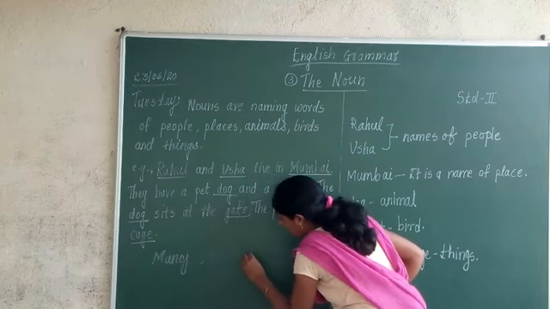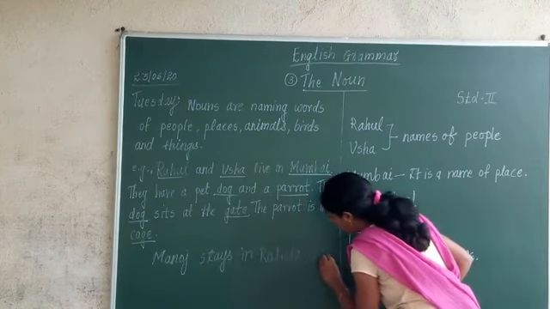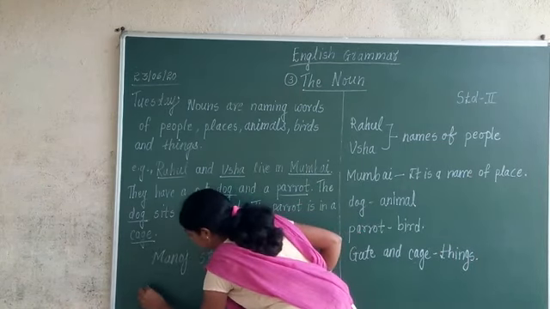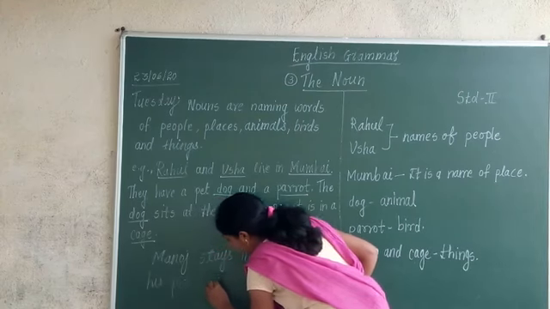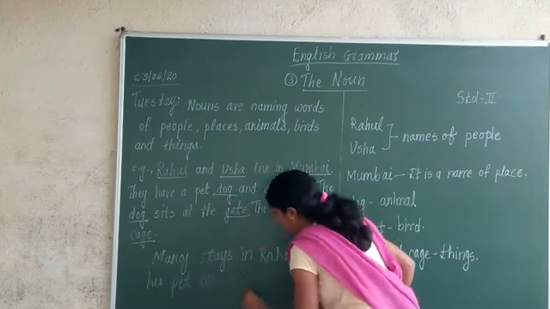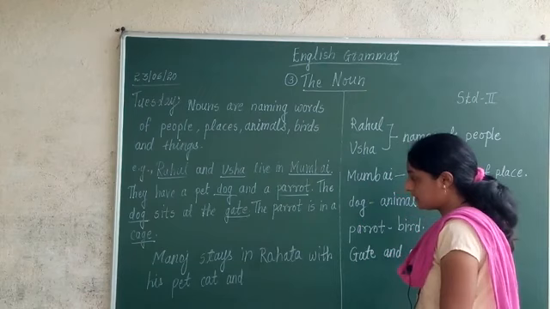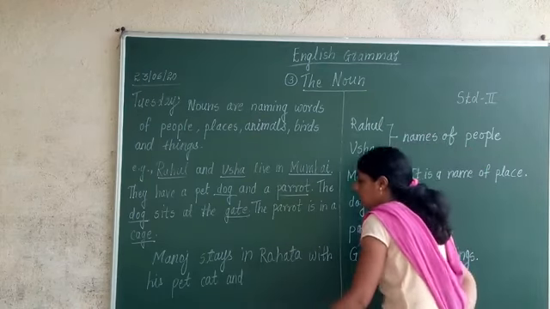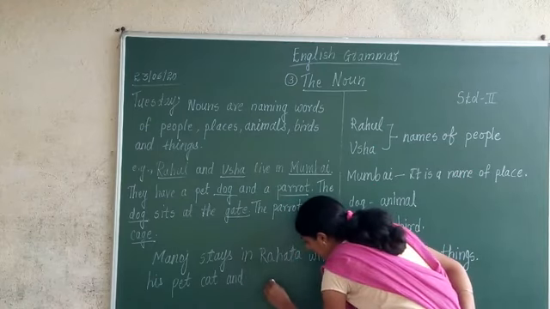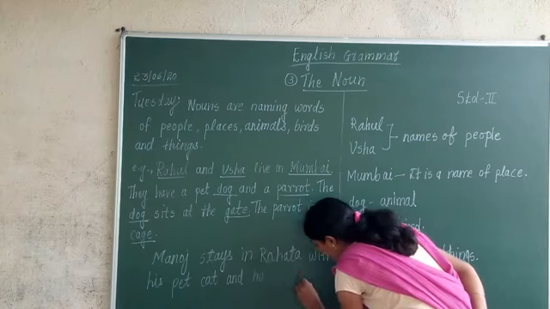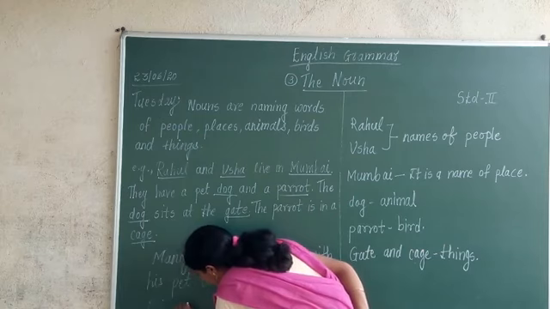If I say, Manoj stays in Rahata with his pet cat and he loves to play cycle.